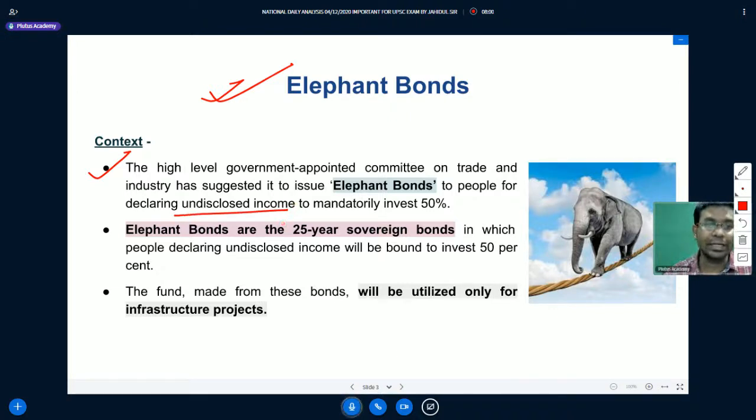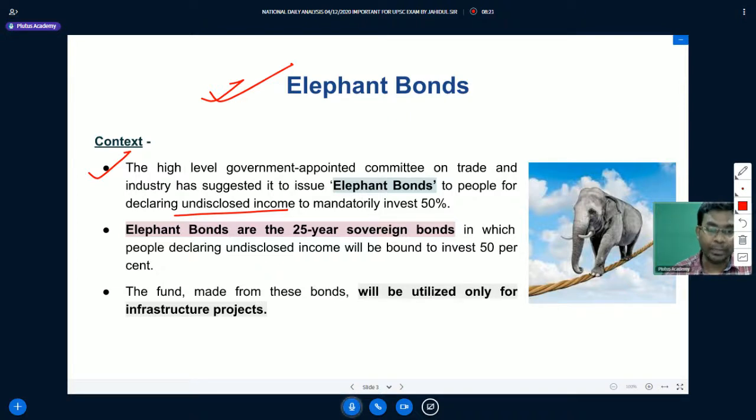Recently the Government of India has come up with a certain kind of advisory or notification that those people who have undisclosed income can now disclose their income with the Government of India, and the Government of India will give them some relaxations.